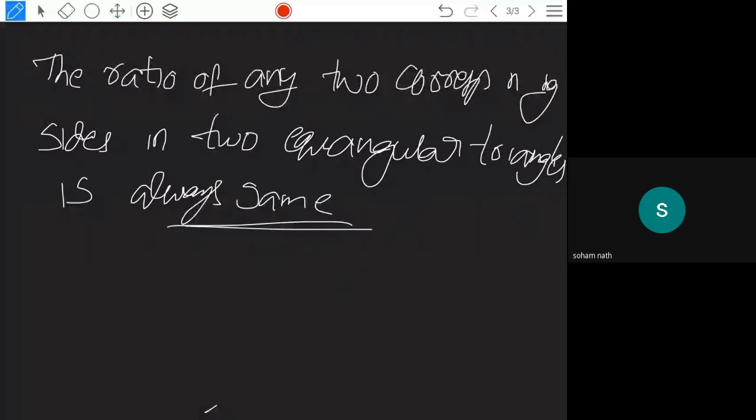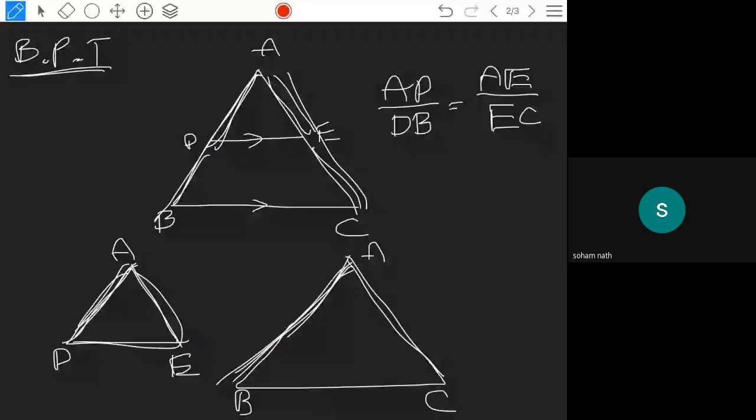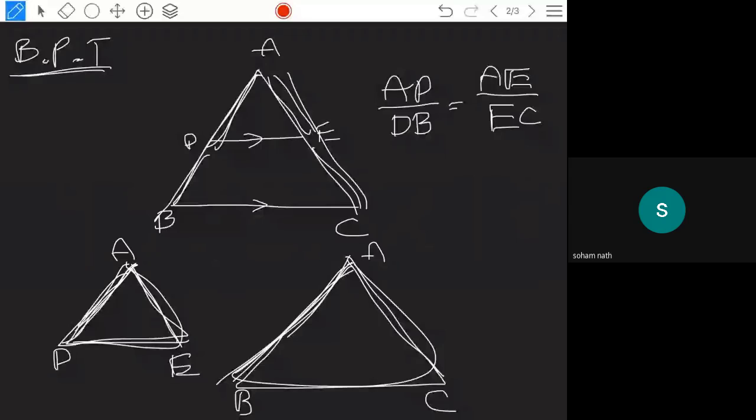So if you see, the ADE triangle and ABC triangle are equiangular triangles, isn't it? Is it visible? In equiangular triangles, AD by AB and AE by AC are corresponding sides, and they are equal.